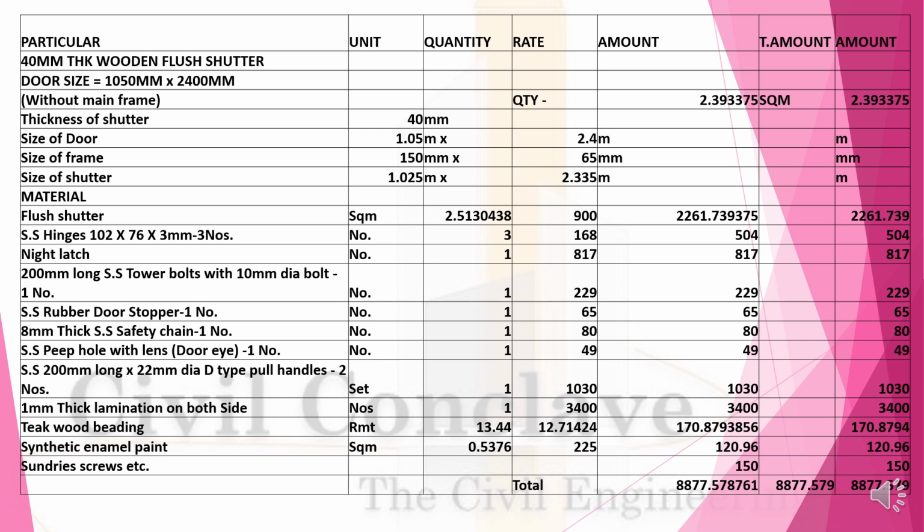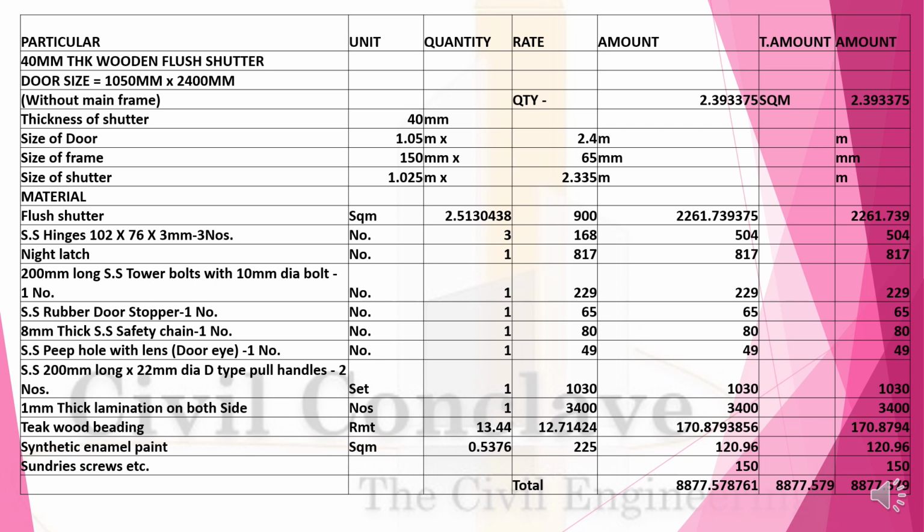Rubber door stopper 65 rupees. Safety chain 80 rupees. Peepholes 49 rupees. 200 mm, 22 mm dia pull handles, 2 numbers, 1060 rupees, that is a set. Okay, 10 mm thick lamination on both sides 3400 rupees.